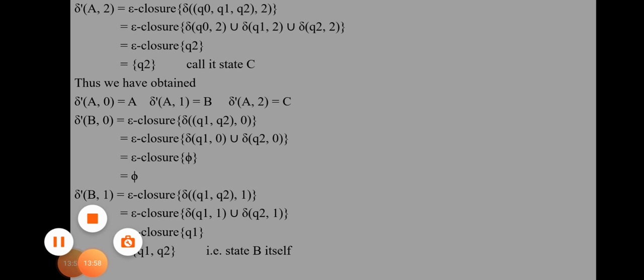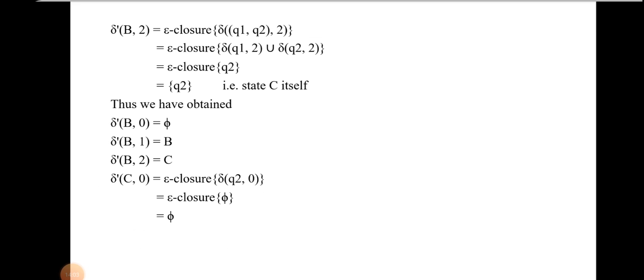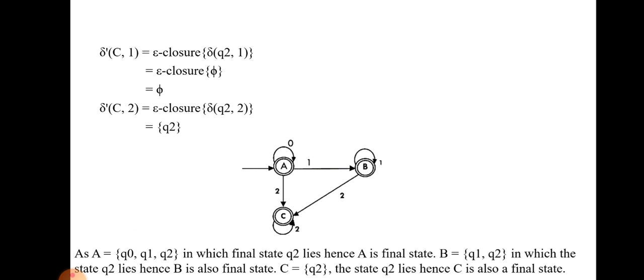Further we do the same steps with capital B and capital C. We find the transition function on capital B with the input of 0, 1 and 2. Similarly, B comma 0 is phi, B comma 1 is B and B comma 2 is C. Next we go for the transition function for capital C. C comma 0 is phi, C comma 1 is phi and C comma 2 is Q2, and Q2 is C. So there are no new states present.